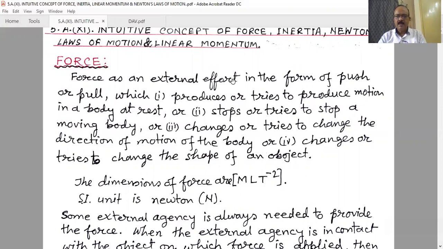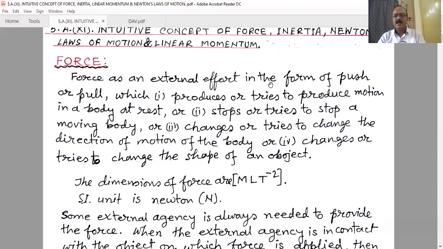Force is an external effort in the form of push or pull, which, number one, produces or tries to produce motion in a body at rest. Number two, stops or tries to stop a moving body. Number three, changes or tries to change the direction of motion of the body. Or number four, changes or tries to change the shape of an object.